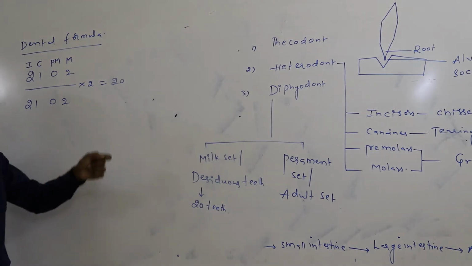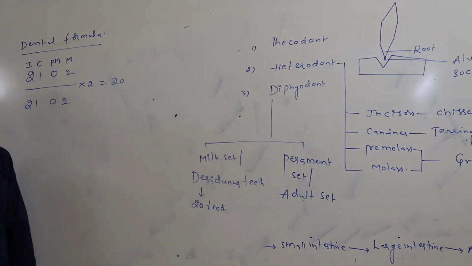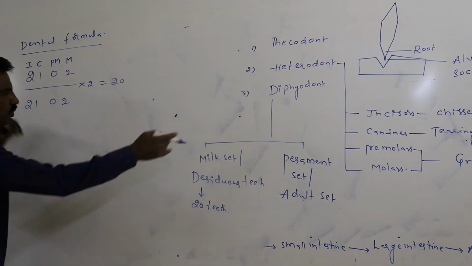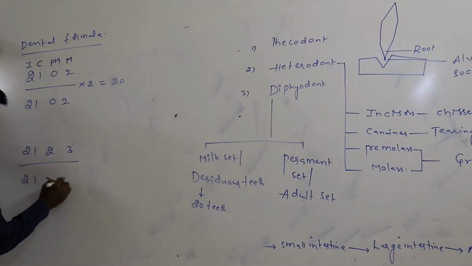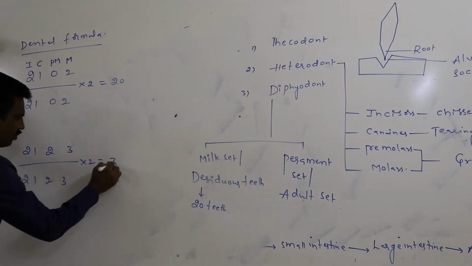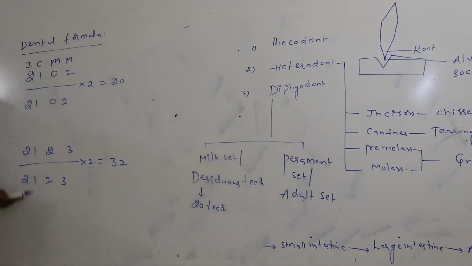By that way, finally the permanent set teeth get formed. Then what is the permanent set dental formula? That is 2123 by 2123, into 2, equals 32. This is the permanent set dental formula. This is the milk set dental formula.